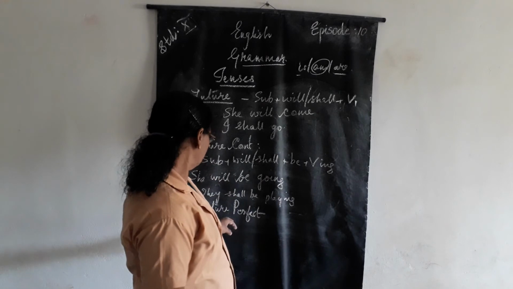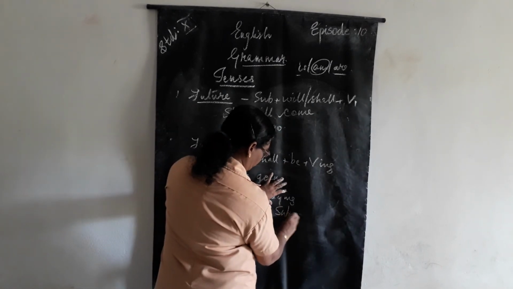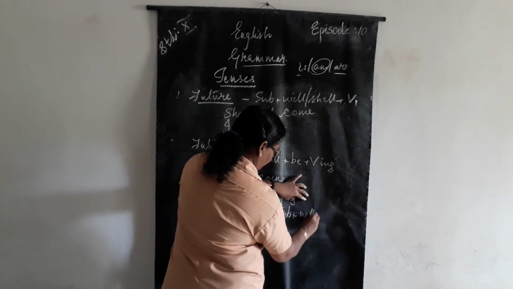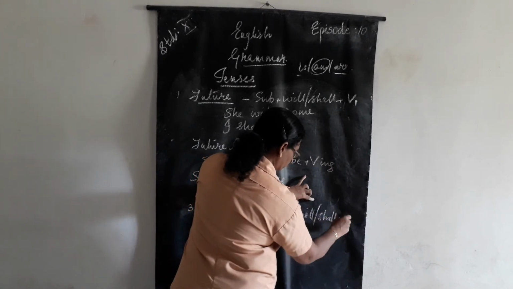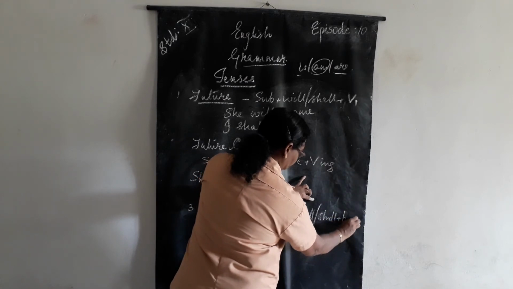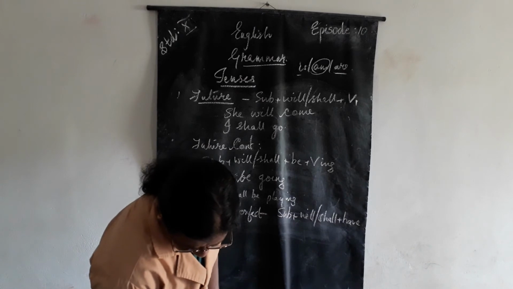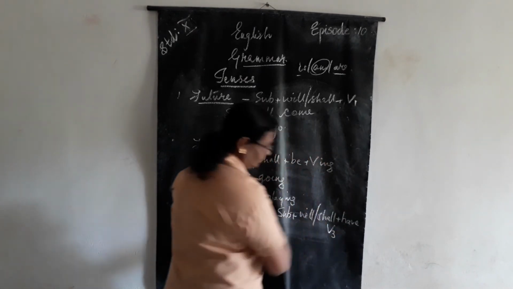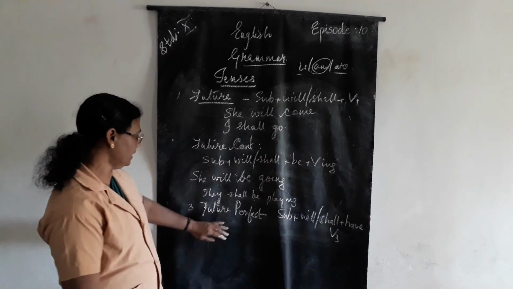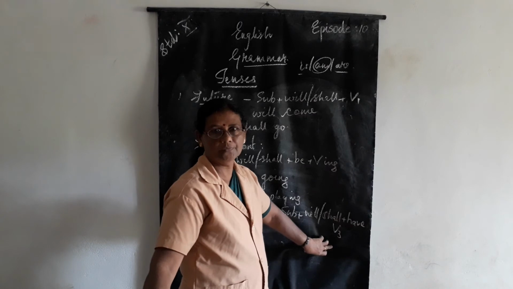Clear? So now here future perfect, that is subject plus will or shall plus have plus third form of the verb. Third form of the verb. So already in every perfect what are we using? Third form of the verb, isn't it?